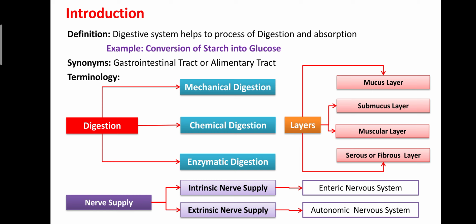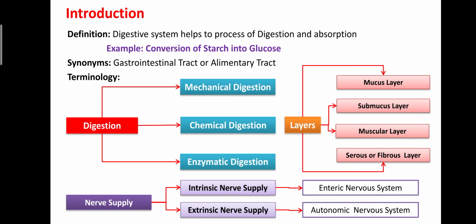Salivary amylase helps break down polysaccharide into monosaccharide. Now we learn regarding the layers of the GIT. The GIT is mainly covered by four layers: mucosa, submucosa, muscularis externa, and serosa.